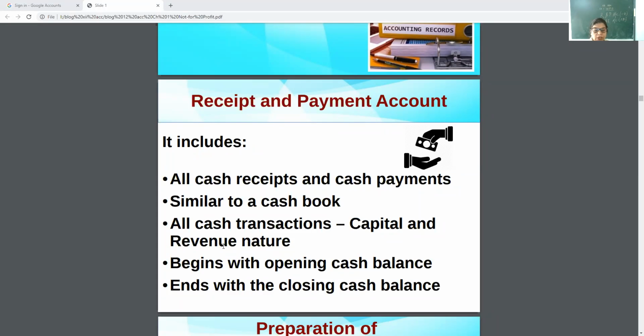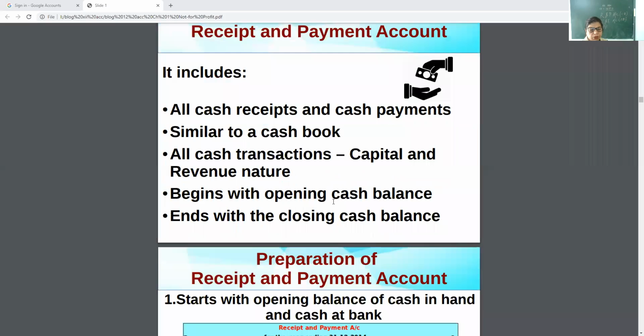Those transactions which are of recurring and repeating nature are termed as revenue nature, while those which are non-recurring and non-repeating are termed as capital nature. Now, it begins with the opening cash balance and ends with the closing cash balance like cash book. So, it is similar to cash book.